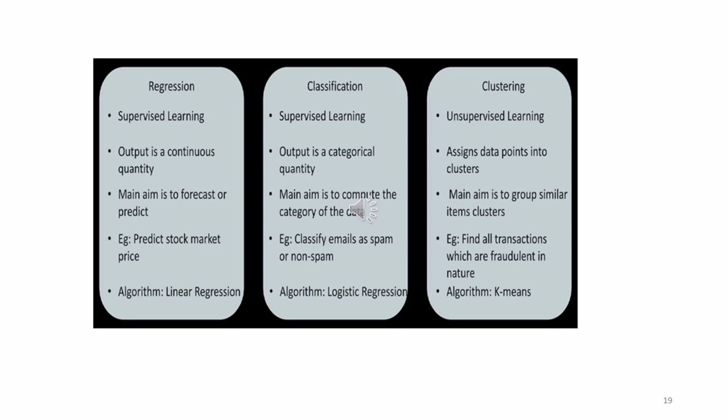For regression, the main aim is to forecast or predict, for example, predicting the stock market price. For classification, the main aim is to compute the category of the data, whether it belongs to a particular class or not, for example checking whether an email is spam or not. For clustering, finding all the fraud transactions is an example. The example algorithms are: for regression, linear regression; for classification, logistic regression; and for clustering, k-means.